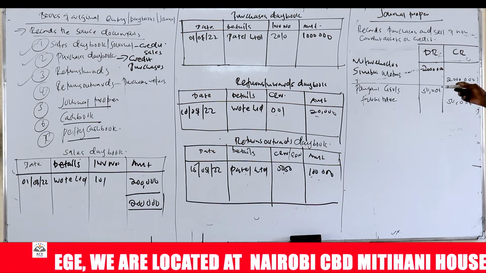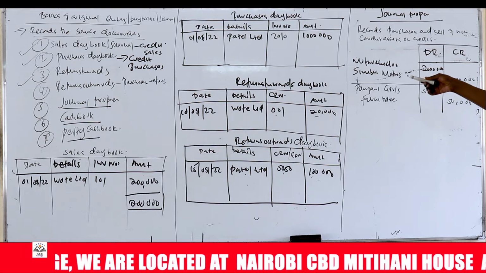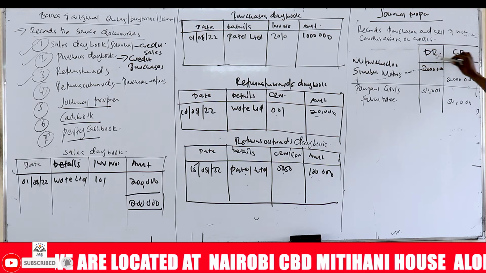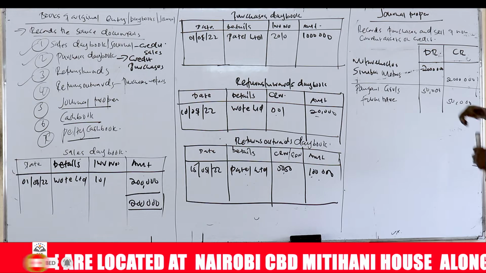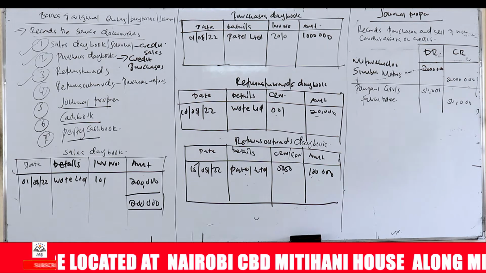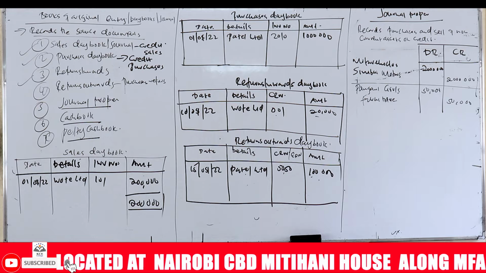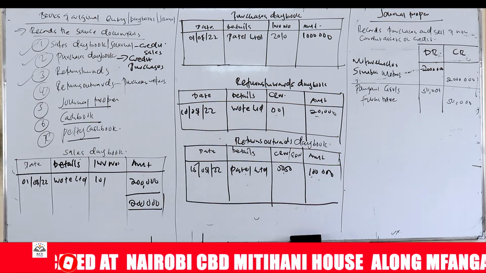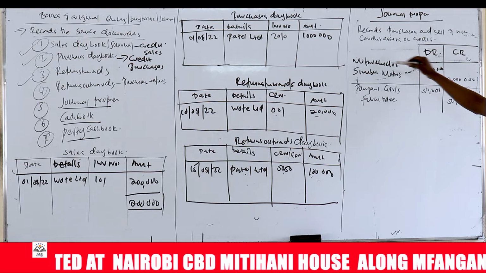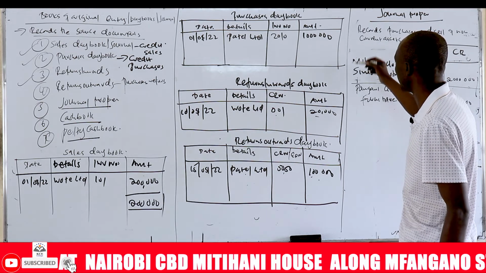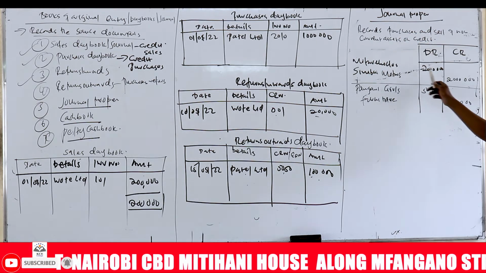We have, for example, if the business purchases a motor vehicle on credit from Simba Motors, it has a debit and a credit side. We will learn what is a debit and a credit side. So if it is the asset that is receiving, you debit and you credit the losing account. So we purchased motor vehicles from Simba Motors on credit. So you write there the date. Of course, it has to have the date. You have another column for the date when the motor vehicle was purchased. And then it was 2 million.